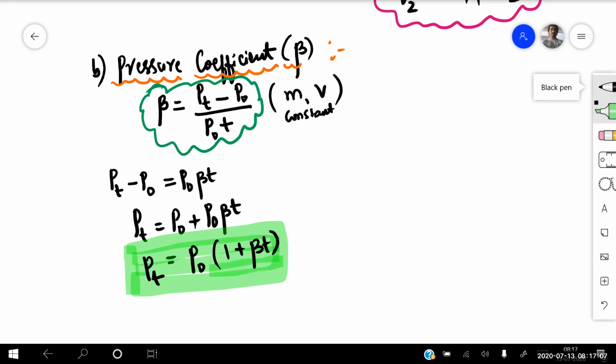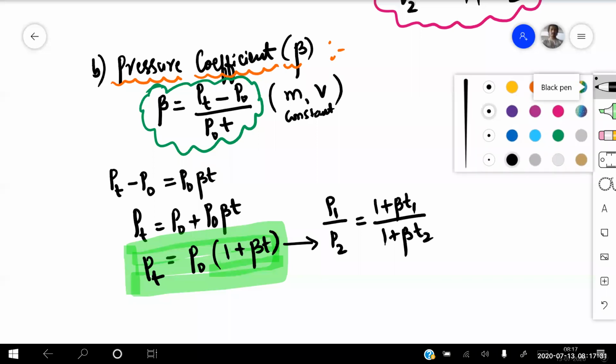Exactly like the previous case. So if I'm talking about two different pressures, P1 divided by P2 will be equal to, P naught will get cancelled, so I'm writing directly 1 plus beta into temperature T1 divided by 1 plus beta into temperature T2. So these are the relations you need to remember for the given conditions.